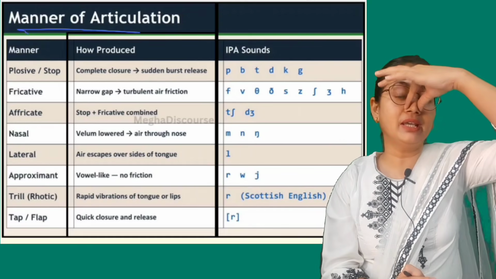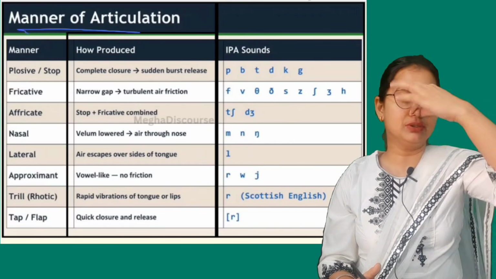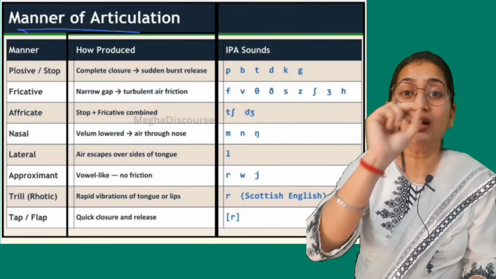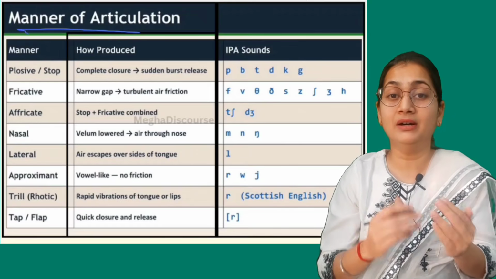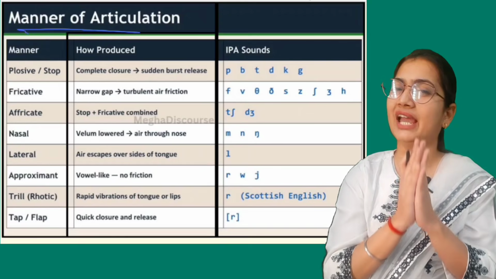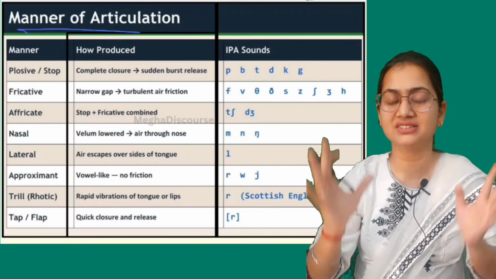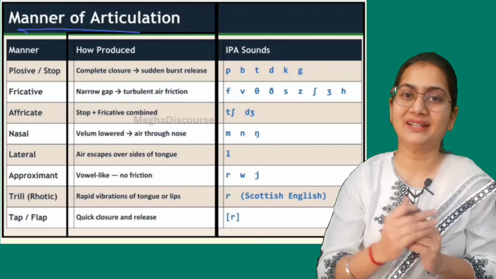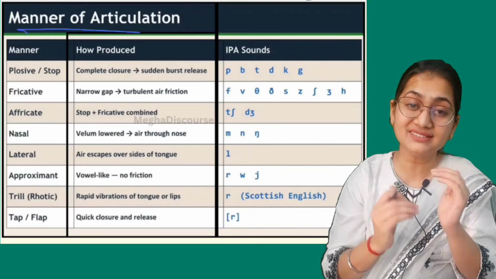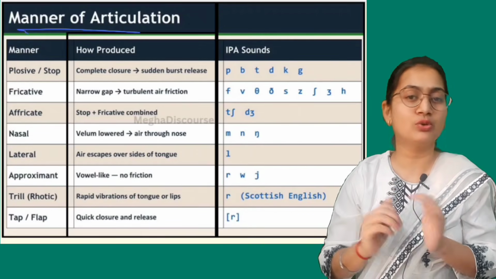Like if I stop inhaling air from my nose, then you will find a sound of ng sound, that is a ung sound. So it is like m, n, ng. And this is how we produce sounds. We have three nasal sounds in which nasal passage is open, otherwise nasal passage is closed. Now the oral passage is open, and how it is open, the intensity of air coming and going, this decides your manner of articulation.